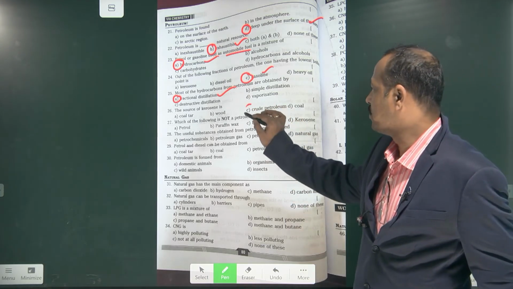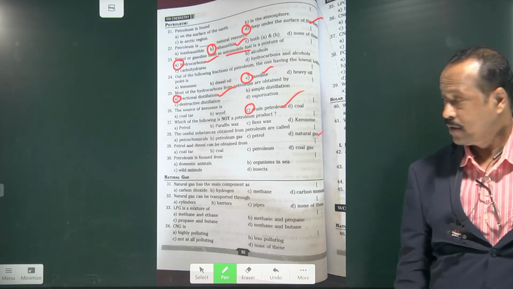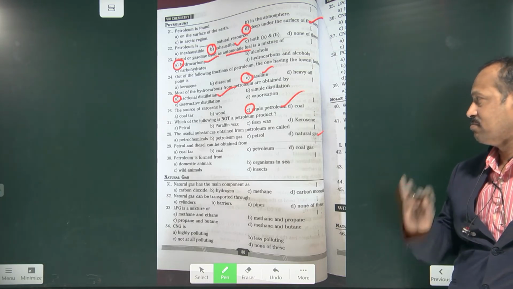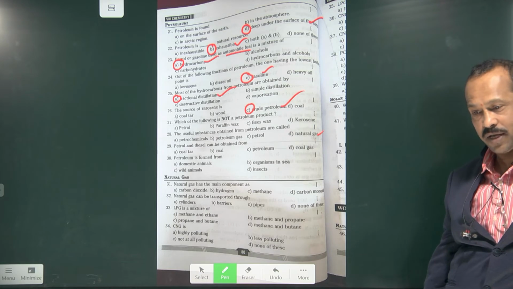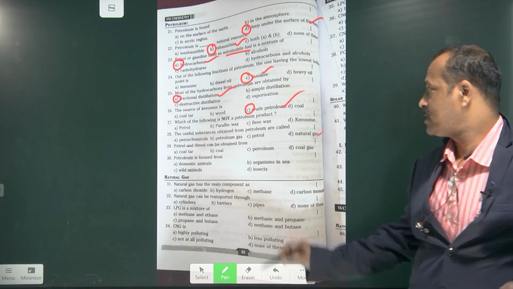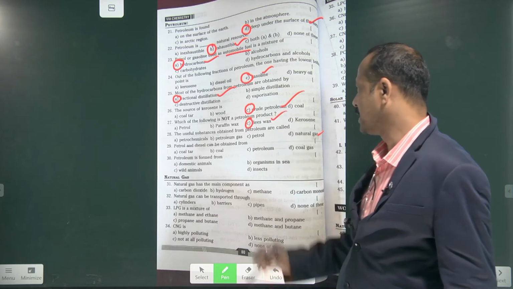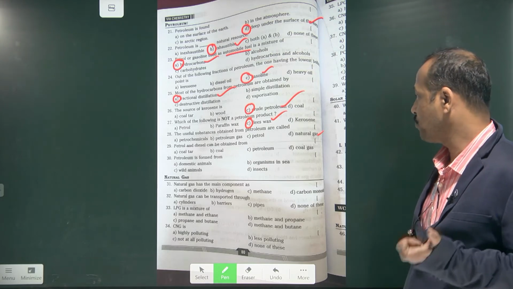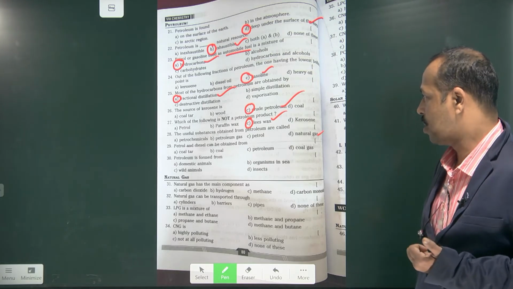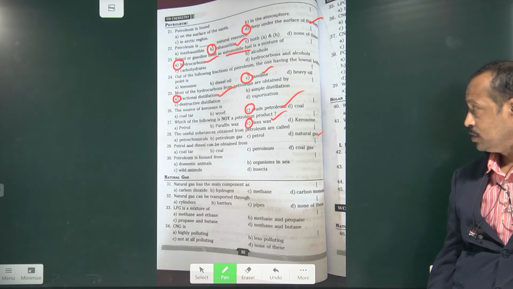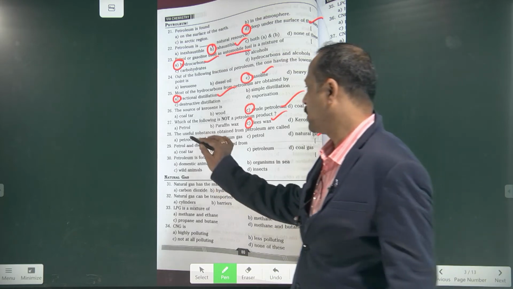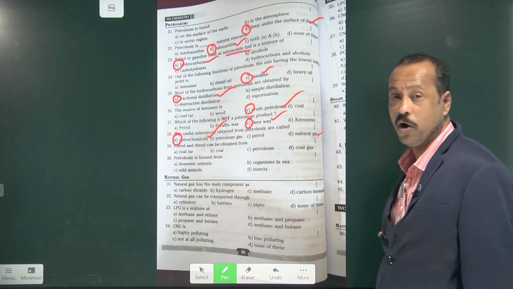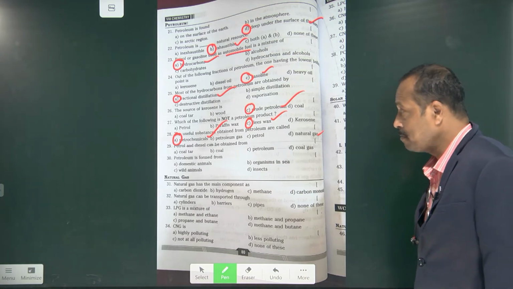Next, the source of kerosene is crude petroleum. Very good. From the crude petroleum on fractionation we get kerosene. Which of the following is not a petroleum product? Beeswax. Very good, because from bees we get this one. Okay. Next, the useful substances obtained from petroleum are called petrochemicals. Very good. Petrol and diesel can be obtained from petroleum. Very good.